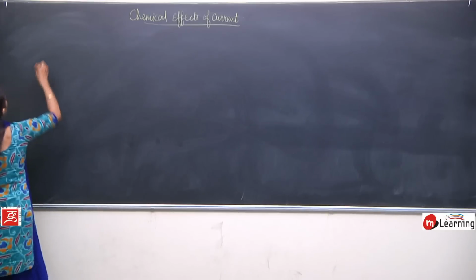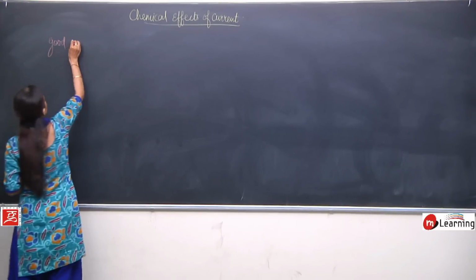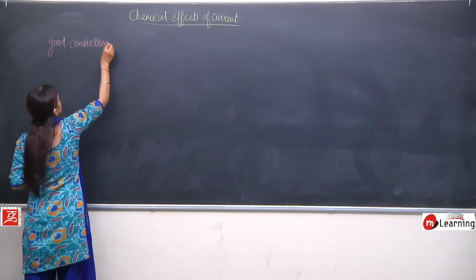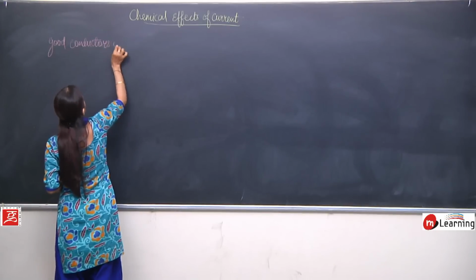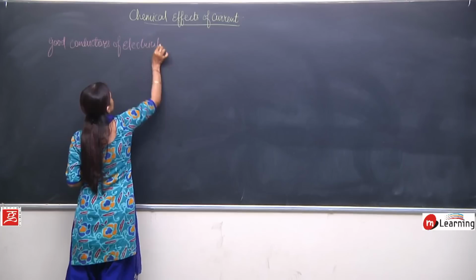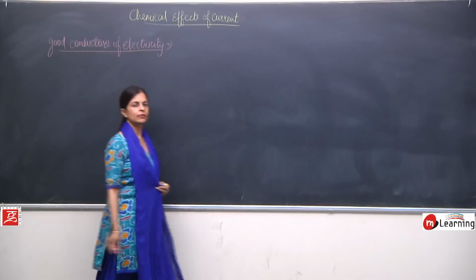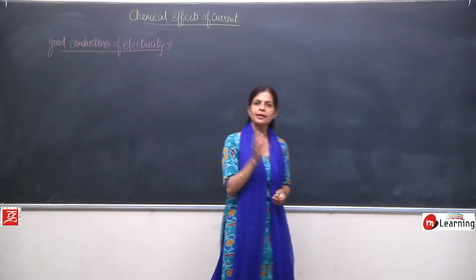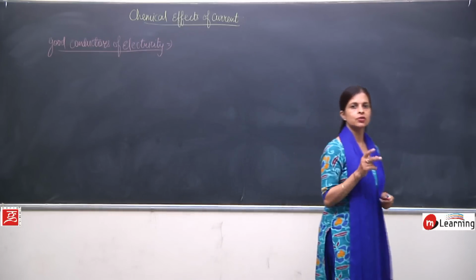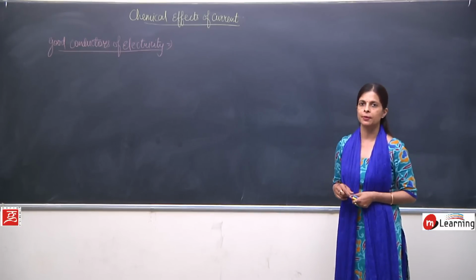To begin with, we have good conductors of electricity. Just now I said that on the basis of current carrying capacity, the substances can be divided into two, like good conductors and the bad conductors of electricity.